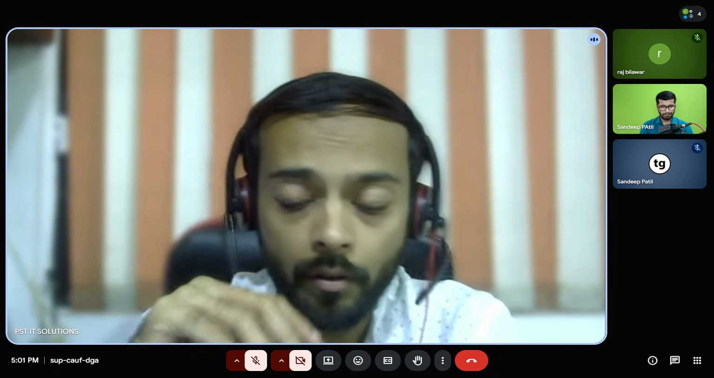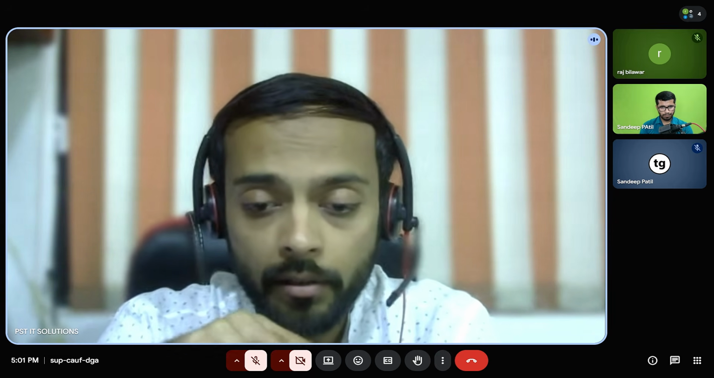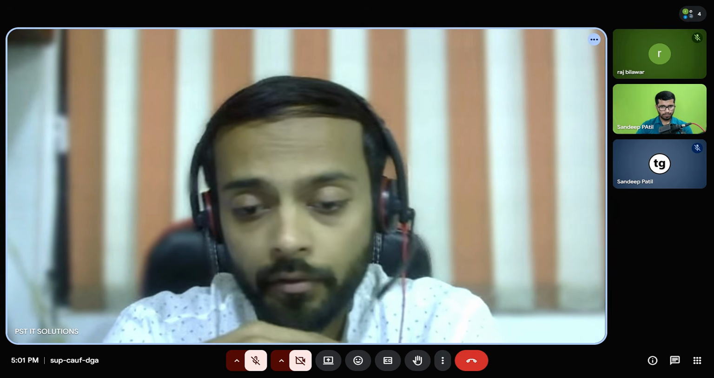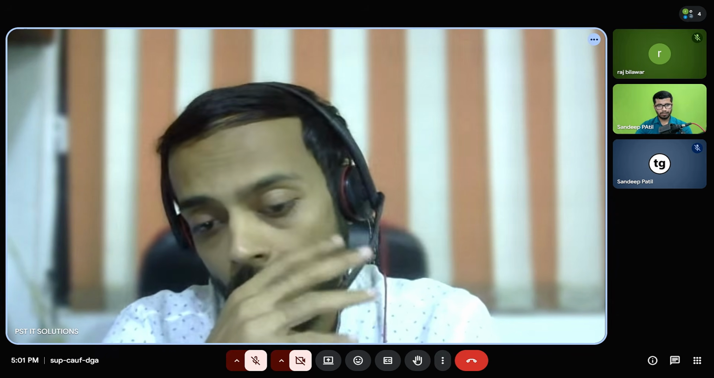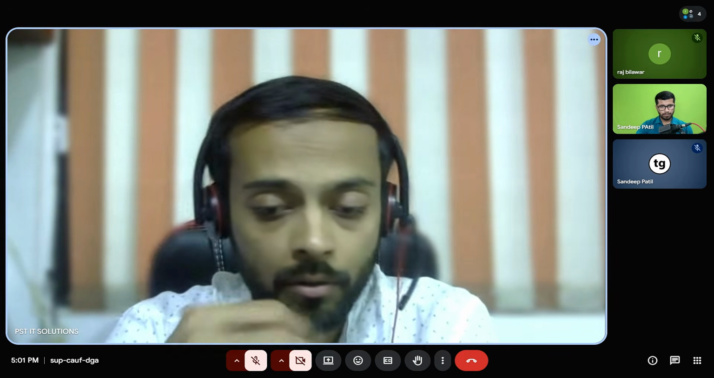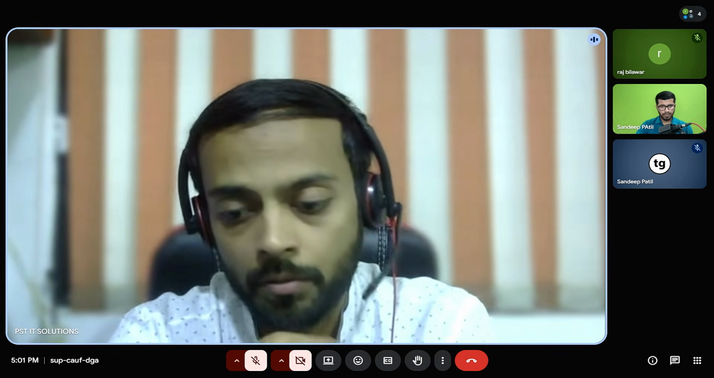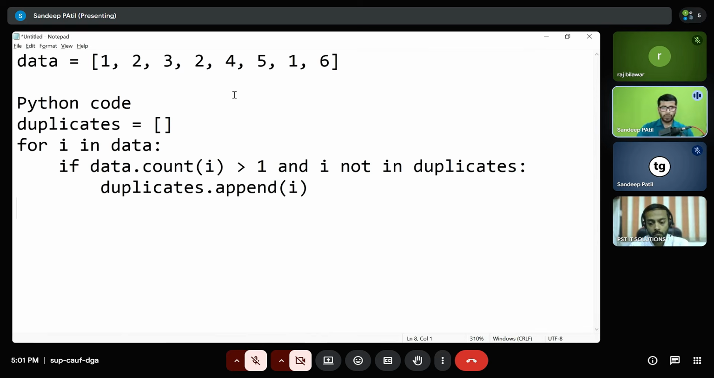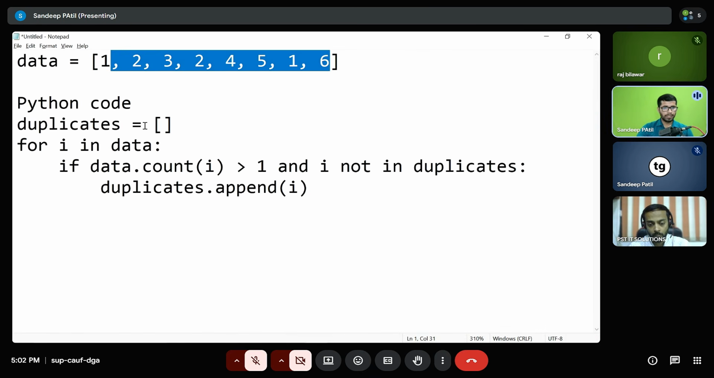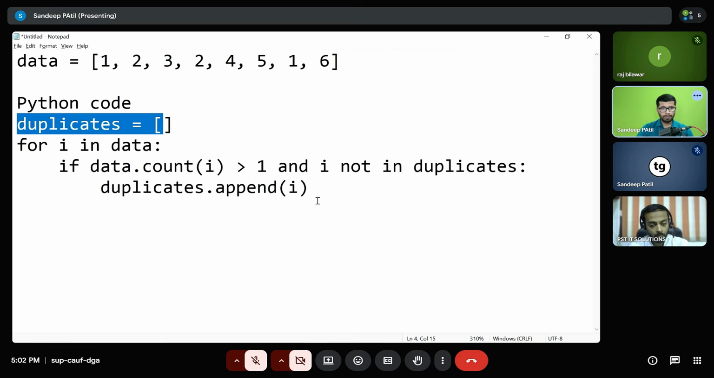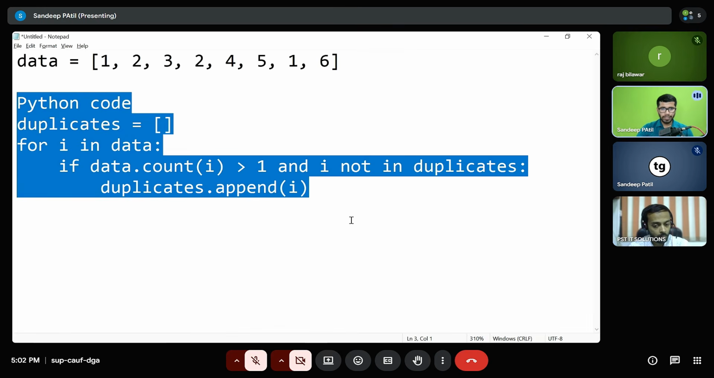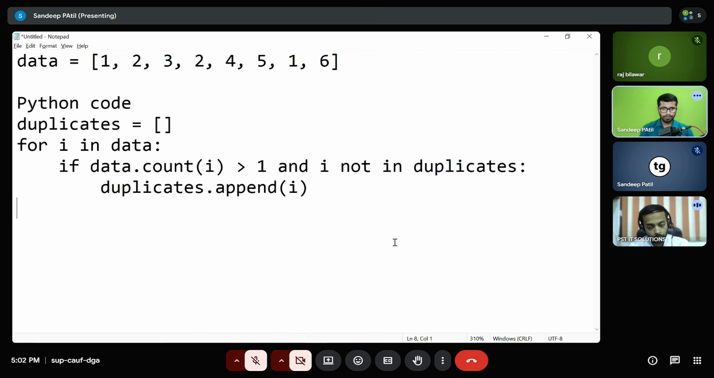We'll start with how to find the duplicate elements in a list. For example, given a list of integers, you have to find the duplicate values, and you can assume the numbers in the list. I have assumed these numbers like 1, 2, 3, and I have written this Python code, and this is going to remove the duplicates from this list.